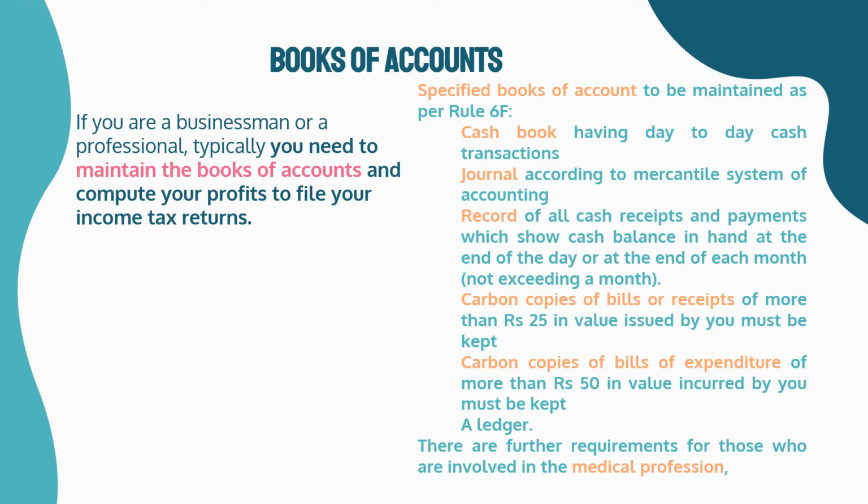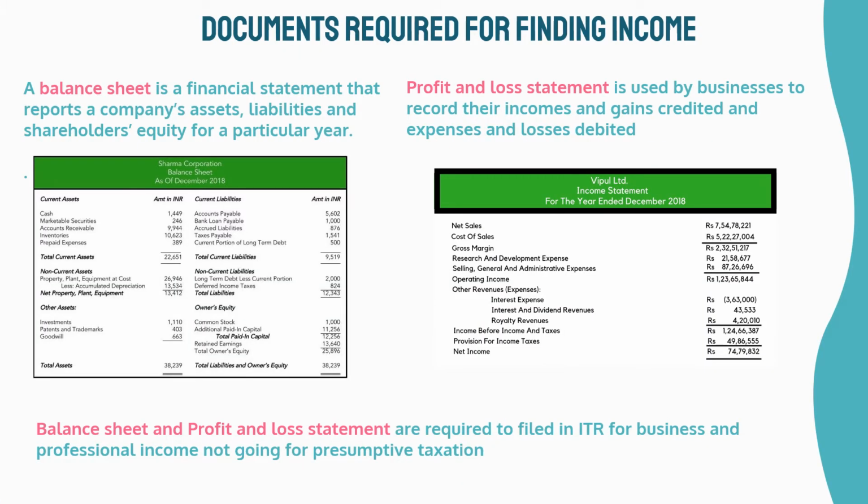Carbon copies of bills or receipts of more than 25 rupees in value issued by you must be kept. Carbon copies of bills of expenditure of more than 50 rupees in value incurred by you must be kept. A ledger. There are further requirements for those who are involved in the medical profession. Documents required for finding income.